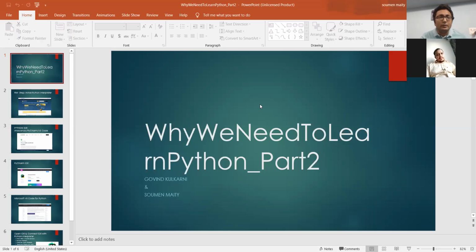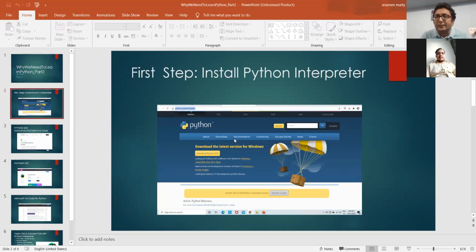So going forward, Govind, today we will be discussing what the Python interpreter is, how you can install Python on your local system, and how you can utilize some machine learning components on your daily data set. The general perception is that I am a non-technical person, I do not know anything about data science and machine learning, so I can't utilize that.